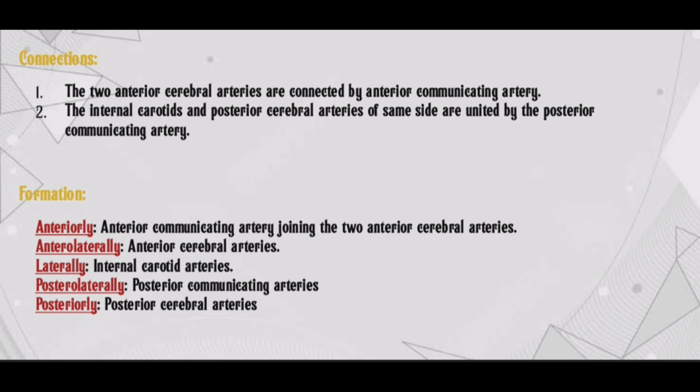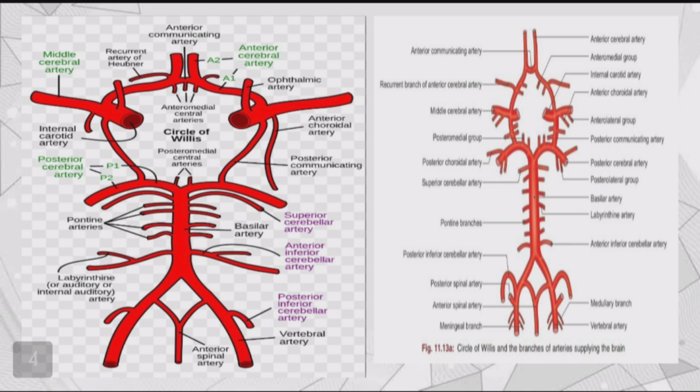Formation. Anteriorly, the anterior communicating artery joins the two anterior cerebral arteries. Anterior-laterally, anterior cerebral arteries. Laterally, internal carotid arteries. Posterior-laterally, posterior communicating arteries. Posteriorly, posterior cerebral arteries. And see the diagram, circle of Willis.